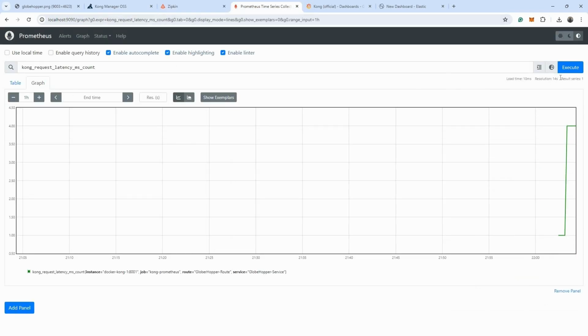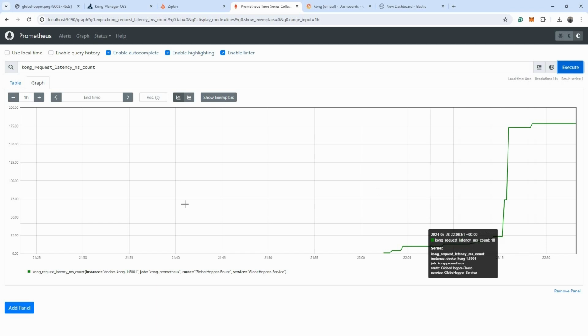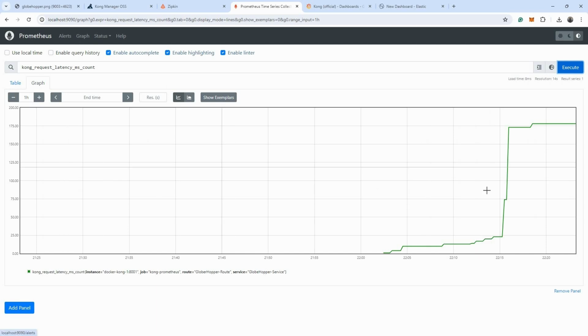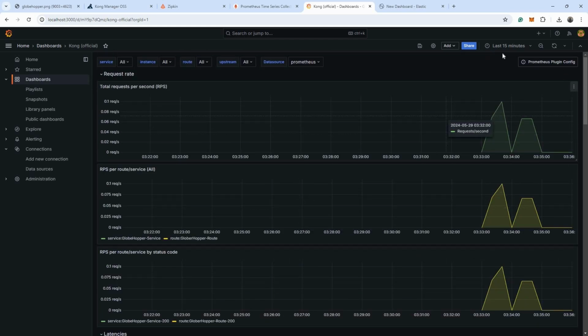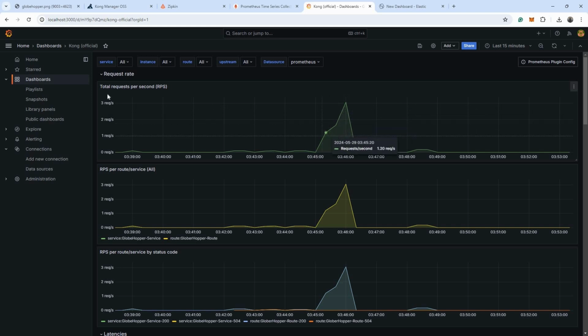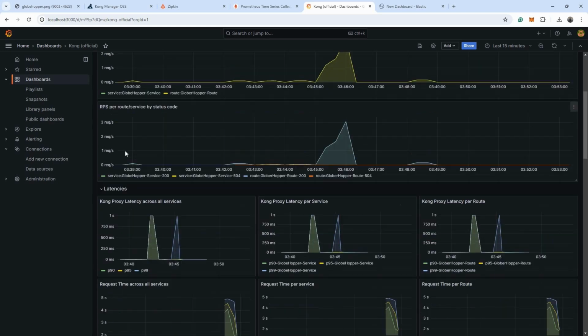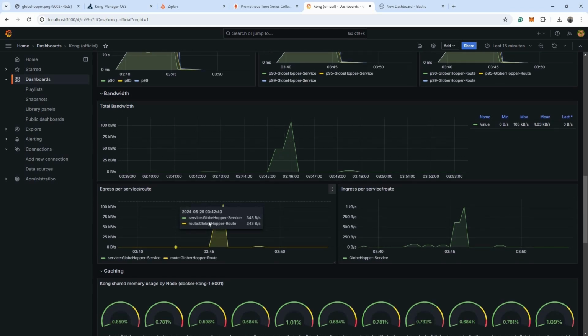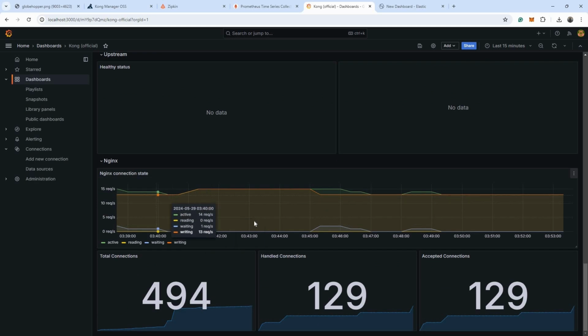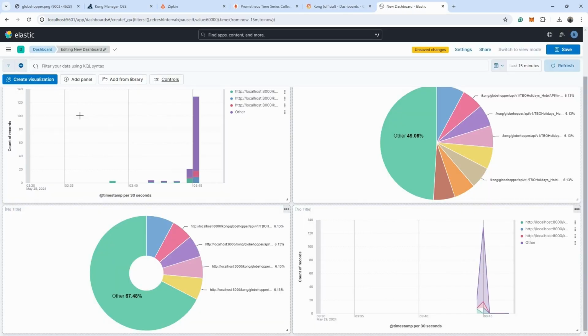Here we have used Kong request latency. In Prometheus, we're getting all the API requests that have been hit. And now we have used a Grafana dashboard to see how our APIs are performing. Let me refresh it. Here you're able to see how our APIs are performing: total requests per second, RPS, route by status code, different latencies, total bandwidth we are sending, and all the other information like Nginx controller, total connections, and all the other accepted values.